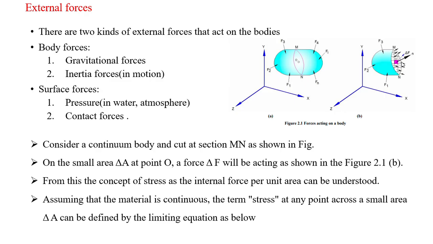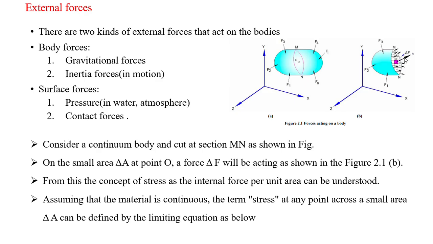If you take a grid type of element, it has the area del A, and the force taken by this particular element will be the resultant force.